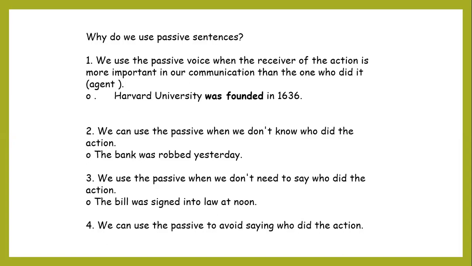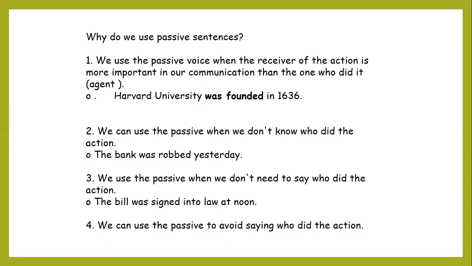If we move to the second sentence, we use the passive voice when we don't know who did the action. For example, the bank was robbed yesterday. Robbed means stolen. We are unlikely to know who stole the bank or who robbed the bank. And the main thing is the robbery, stealing the money from the bank.